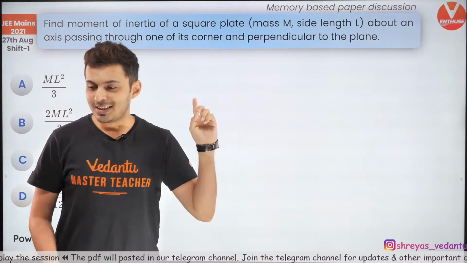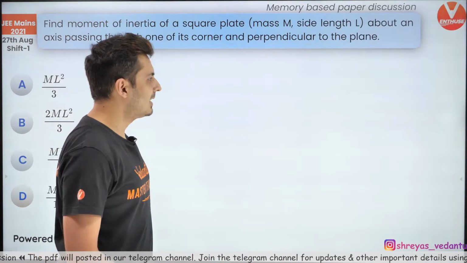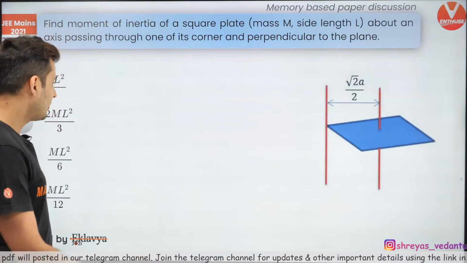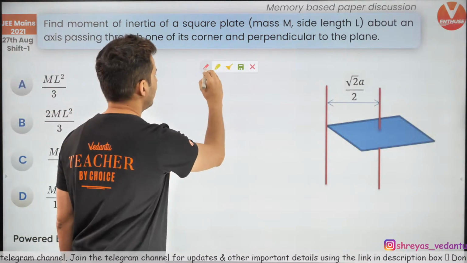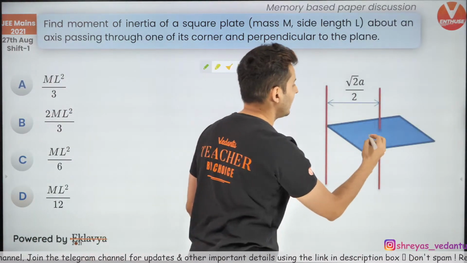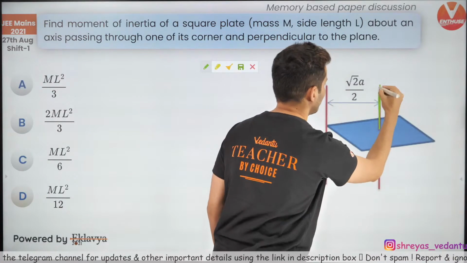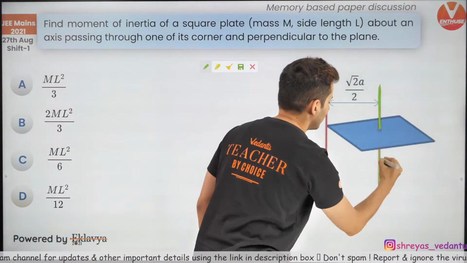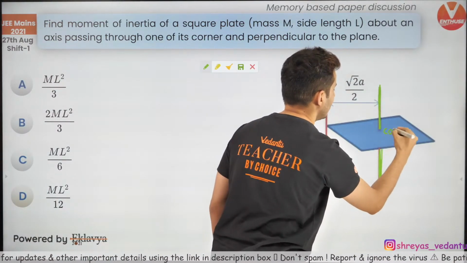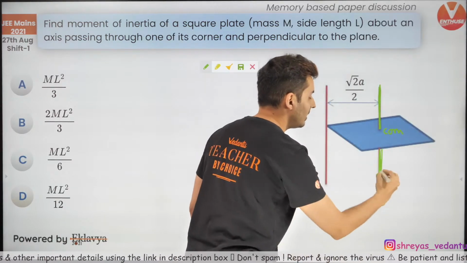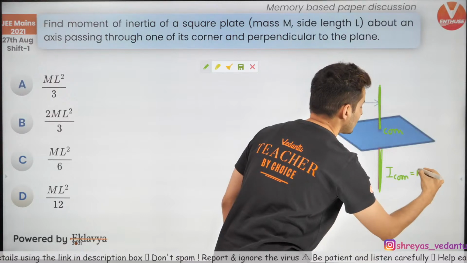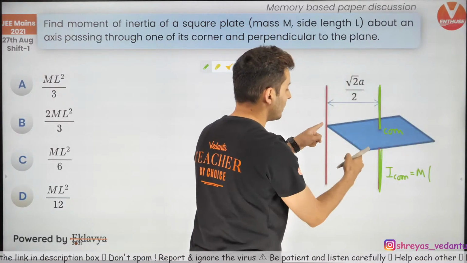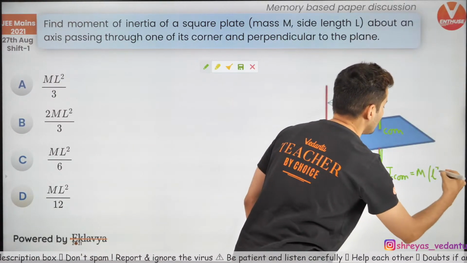Now this was directly formula based. I don't know how many of you remember this. If you have a plate and an axis which passes through the center, basically through the center of mass, then the moment of inertia through that center of mass is m times L square plus B square, divided by 12.